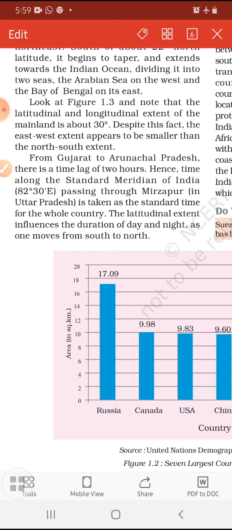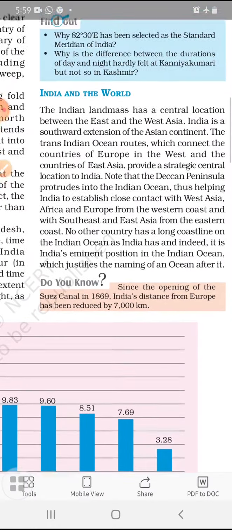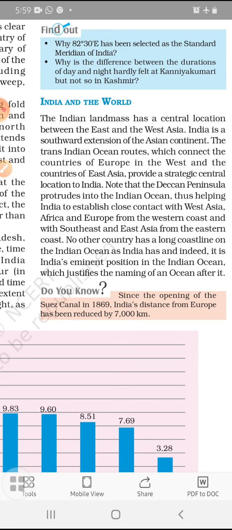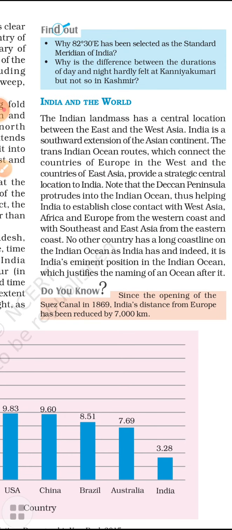Whether we are living in Gujarat or Arunachal Pradesh, the time will be the same. But we know that Gujarat is lagging 2 hours behind Arunachal Pradesh. So when we talk about India and the world, meaning the landmass, the location between East and West Asia, India is the south extension of the Asian continent.